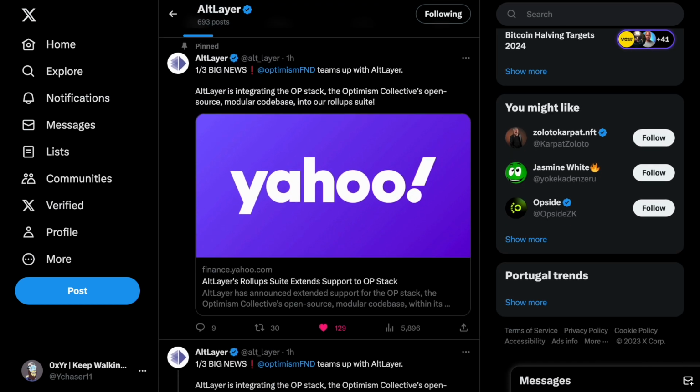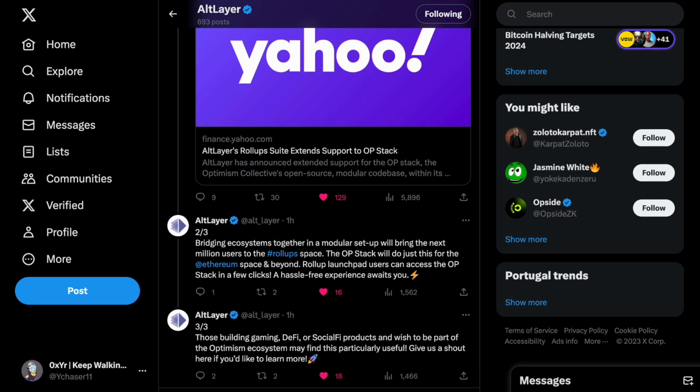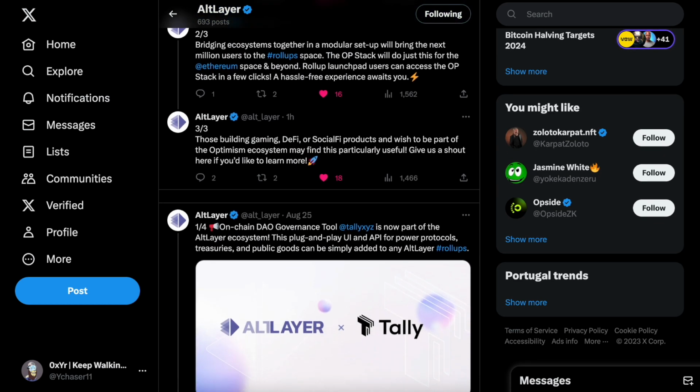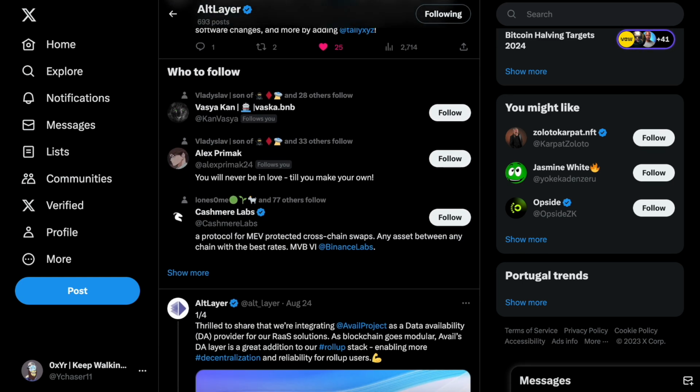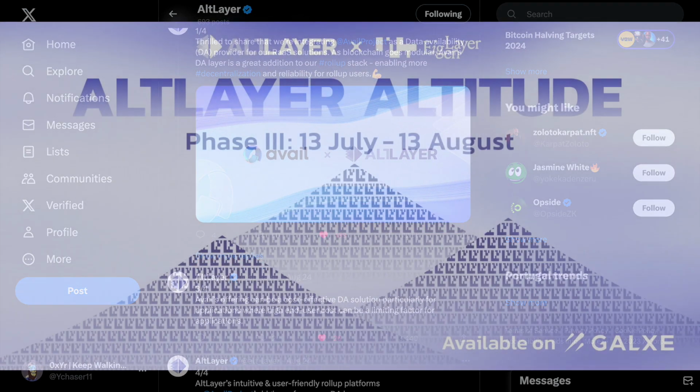I must admit that August was super hot, especially in terms of the number of new partnerships and integrations, and yeah, we're gonna cover all of them, but firstly, let's start with the third phase of AltLayer Altitude campaign.